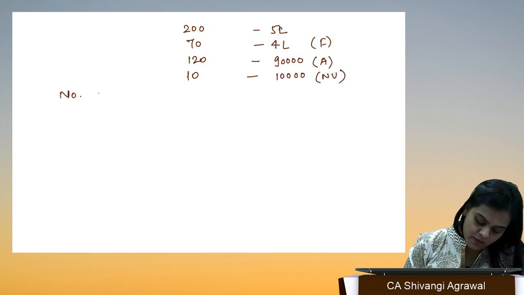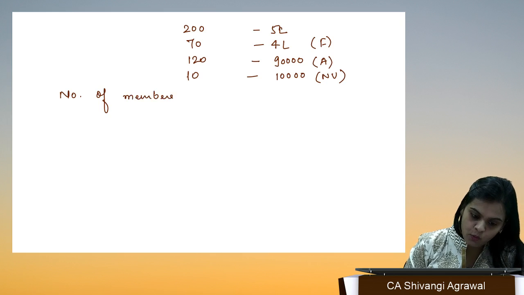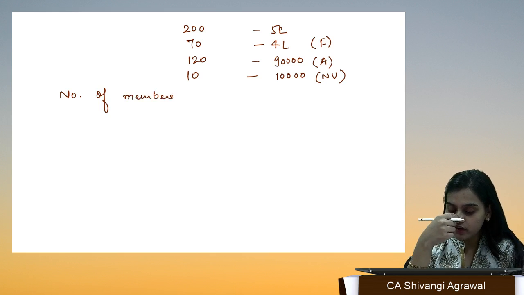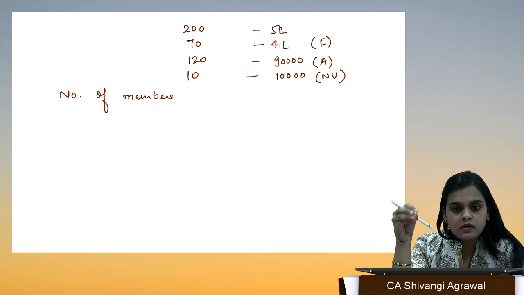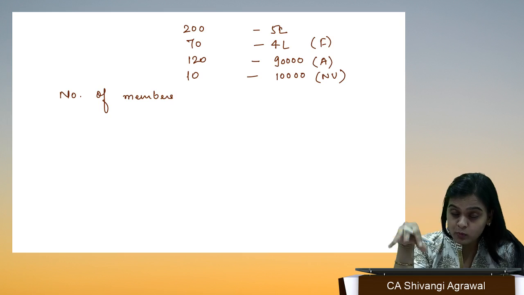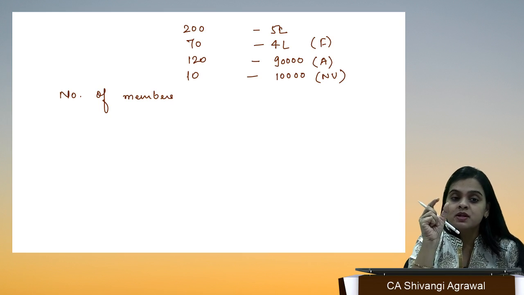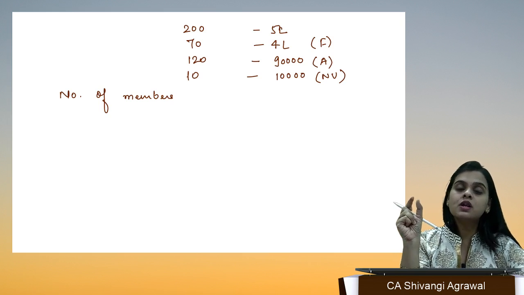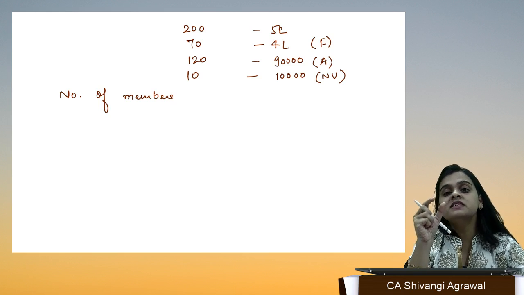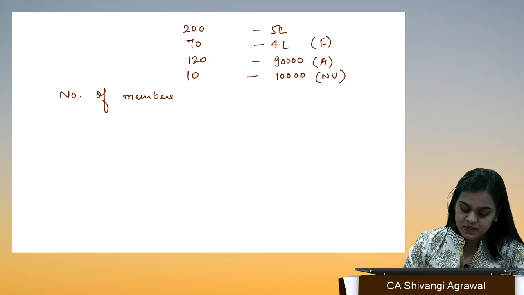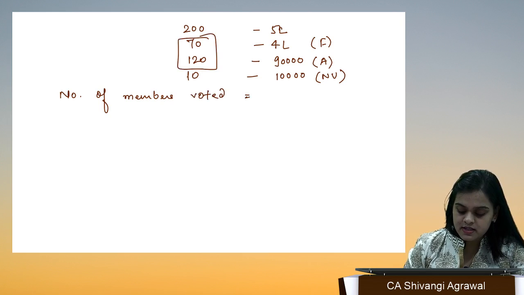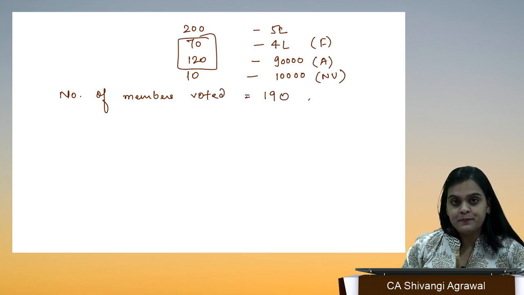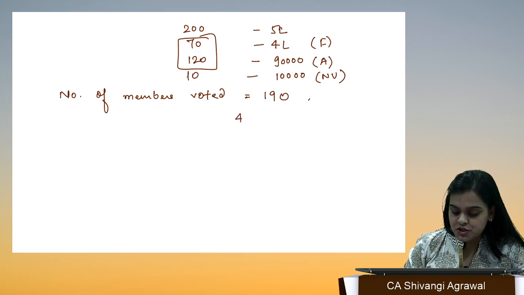So my first question is the number of members who voted in favor or against. The ones who did not vote don't matter, because whenever we want to check a resolution, how do we see it? The number of members present and voting. So how many actually voted? The number of members who voted is equal to 190, and the share value that they hold is 4,90,000.